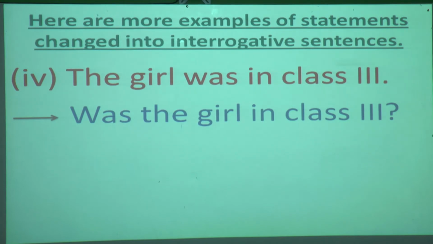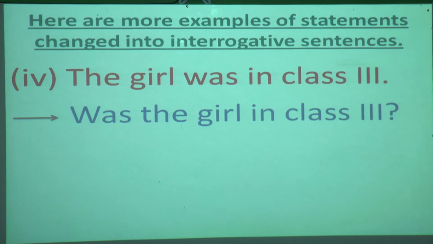See, now first I have explained you 3 examples and then afterwards I have explained you 4 examples. Yes or no? So hope you have understood clearly what we have to do when we want to change a statement into interrogative. First we have learned that in a sentence, if one verb is there, we have to shift the verb before the subject. And the next thing we have learned, that in a sentence, if there are 2 verbs, we have to shift only the first verb before the subject. Only these 2 things you have to keep in your mind.